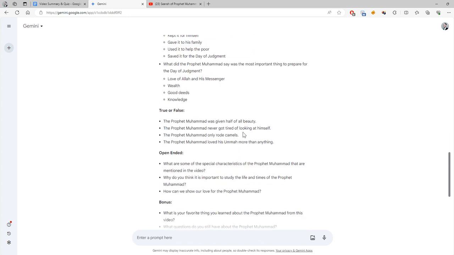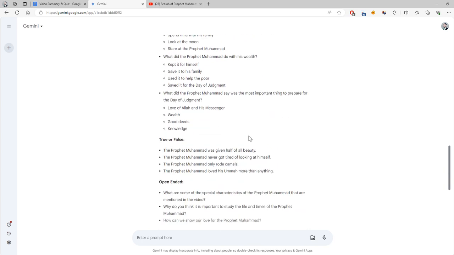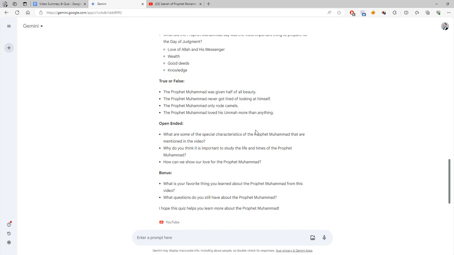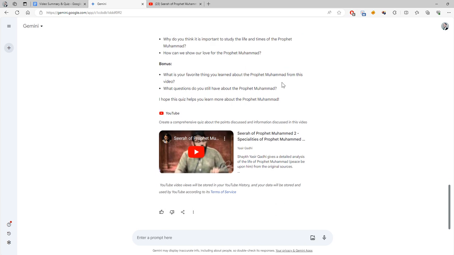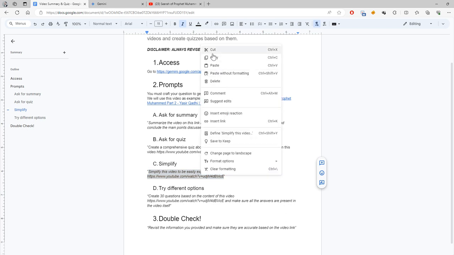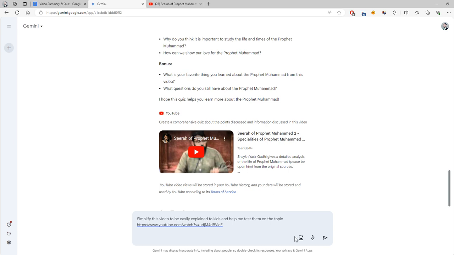It's worth mentioning that some of these might be right or wrong. Like you might find that all these three points might not necessarily be matching. So again, we have to revise the work done by the chatbot. But for the true and false, it might be easier, or the open-ended questions. So we have to be cautious while dealing with the tool, but it's very powerful and can make things very easy.